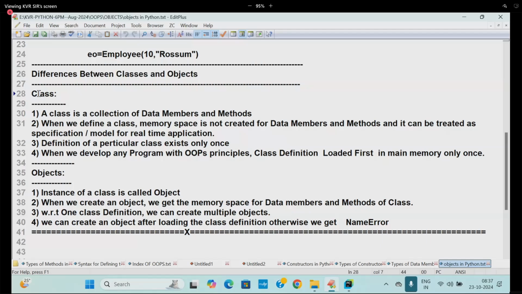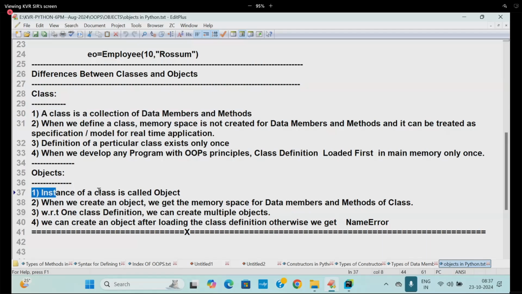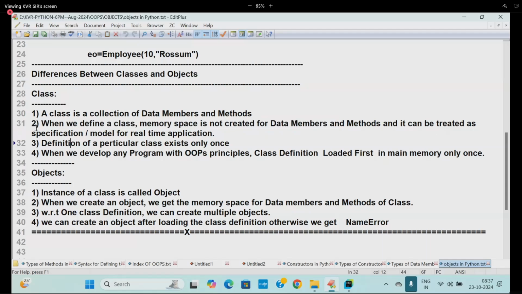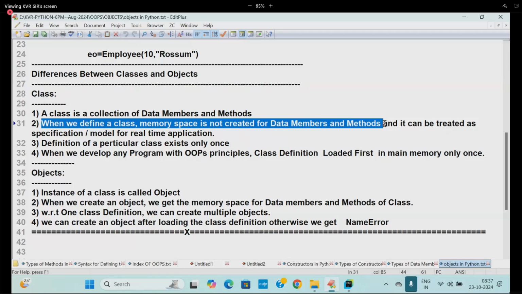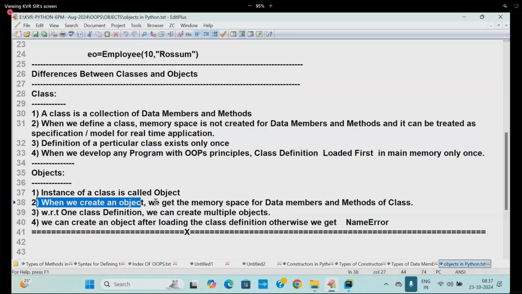Differences between class and object from the interview point of view. What is a class and what is an object? Simple. First one is the definition. A class is a collection of data members and methods. Object: instance of a class is called an object. When we define a class, memory space is not created for data members and methods, and it can be treated as a specification or model of a real-time application. When we create an object, we get the memory space for data members and methods of a class.